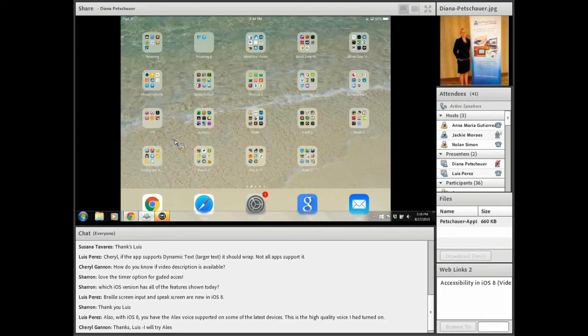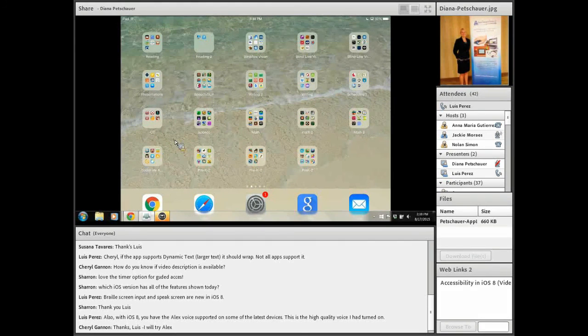So I just did a brief overview. You could go pretty much more into depth, but I have a lot of apps to show you this afternoon as well, but a brief overview of the built-in accessibility features that you'll want to be using with your students, and we will use them throughout part of this afternoon's training. So I'm going to pause just to ask the administrators if there's any questions right now that need to be answered. Can you still hear me, Diana? I can. Yes, Louis. Okay.